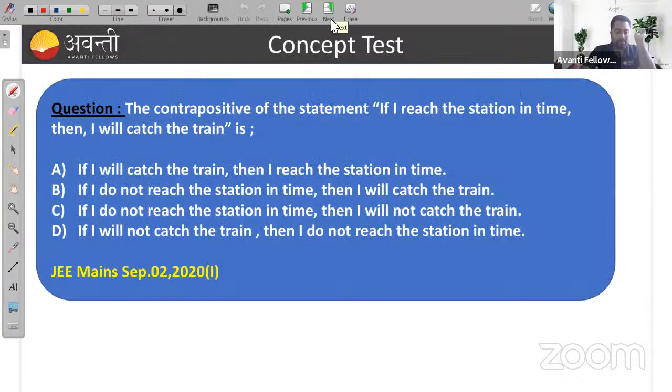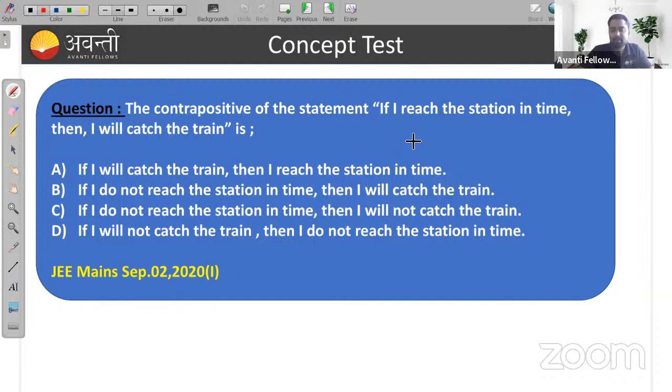Okay, so here you have a question. You need to find the contrapositive of the statement: if I reach the station in time, then I will catch the train. So what is the contrapositive of this statement?